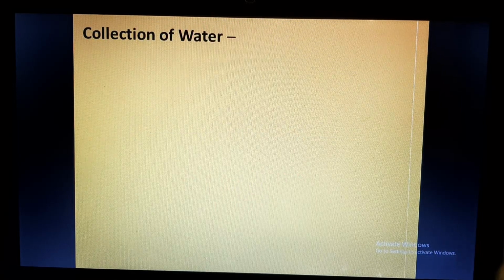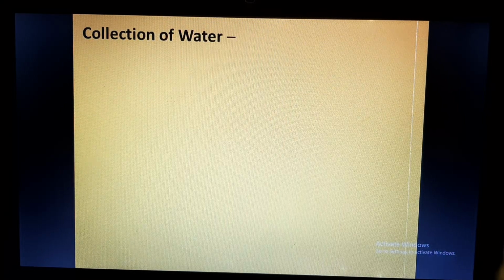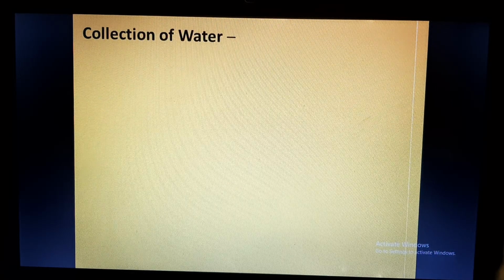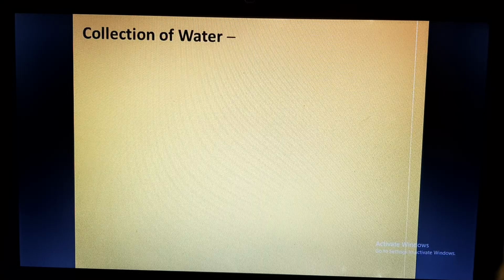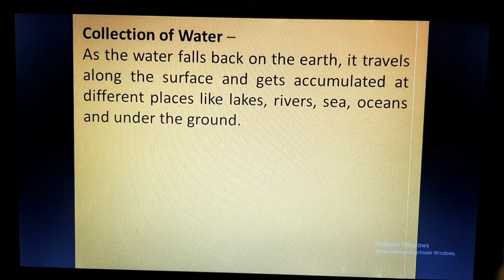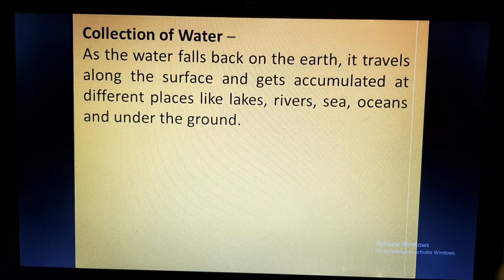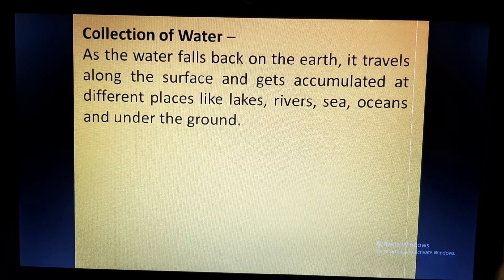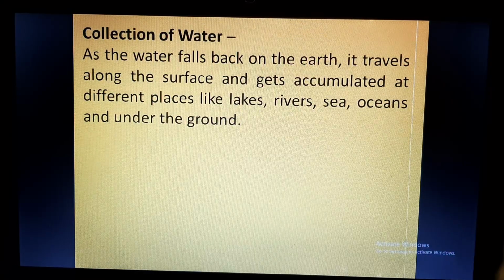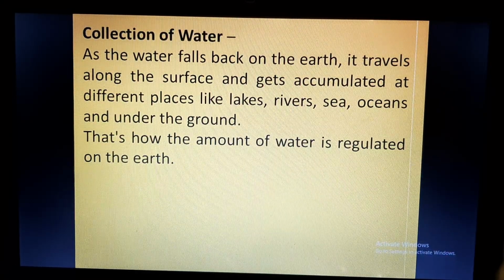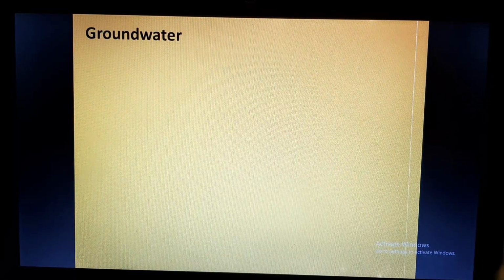We were discussing the water cycle and we had already discussed three phases: evaporation, precipitation and condensation. Now the fourth phase of the water cycle is collection of water. When the water precipitates and comes down as rainfall or snowfall, the water falls back on the earth. It travels along the surface of the earth and gets accumulated at different places, as surface water like lakes, rivers, seas and oceans, and as groundwater under the ground. So this completes our water cycle, and this is how the amount of water is regulated and circulated on the earth. Now we will be discussing groundwater.